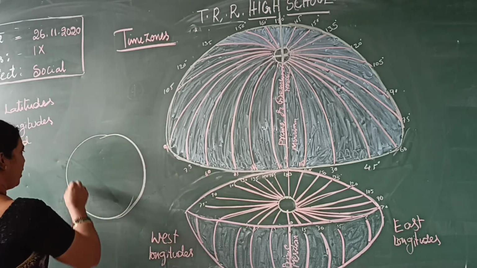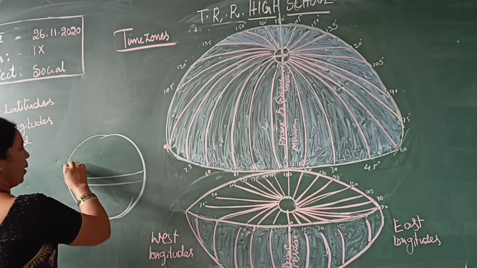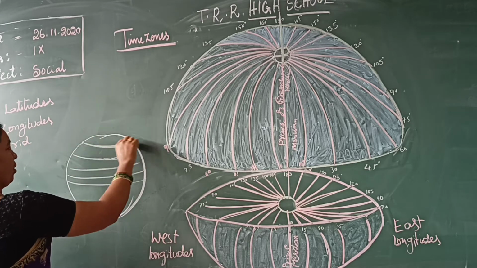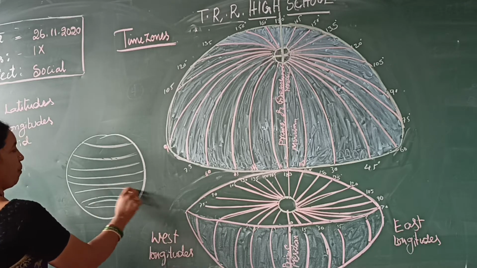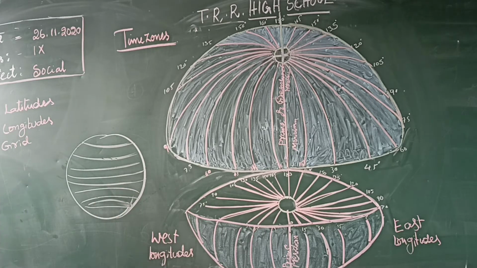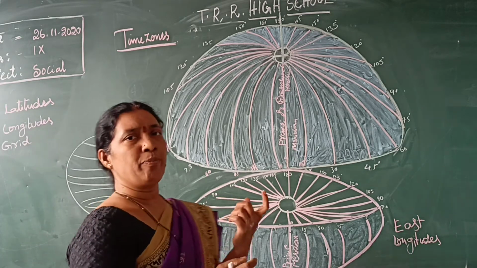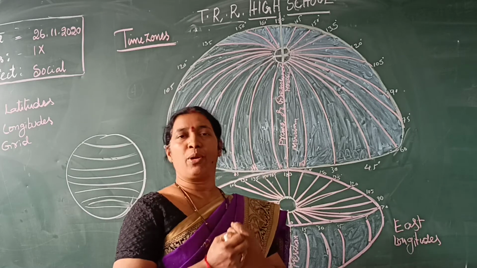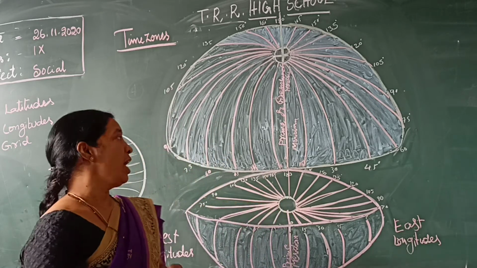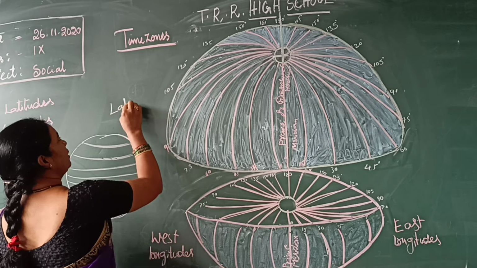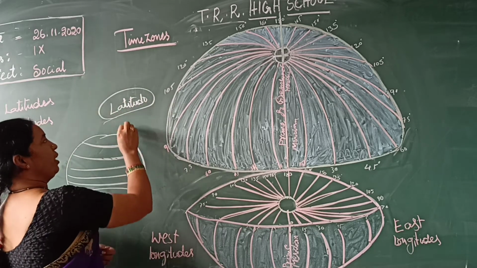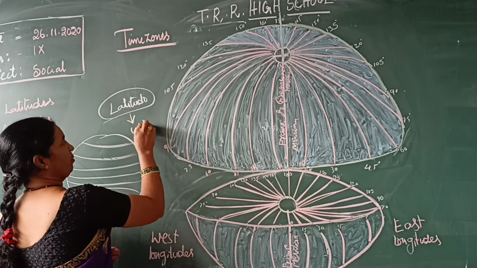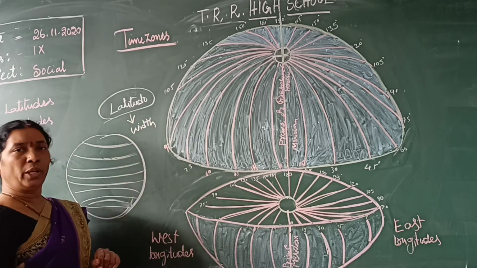Latitudes are the parallel lines around the earth, and they are also imaginary lines. The word latitude is derived from the Latin word latitudo, which comes from a Greek word that means width.